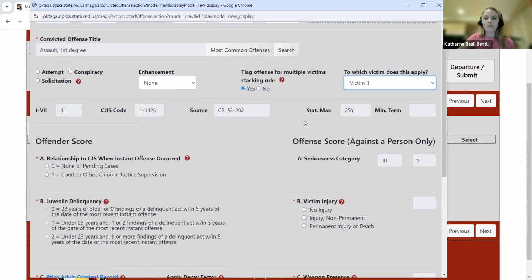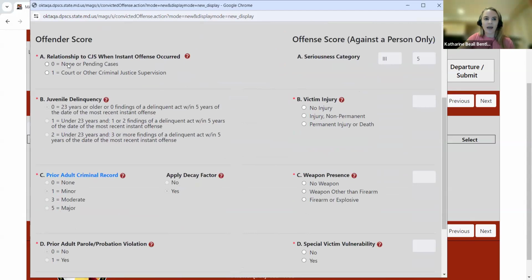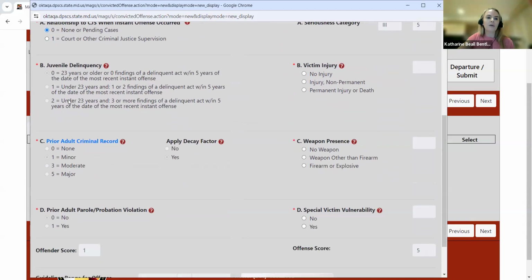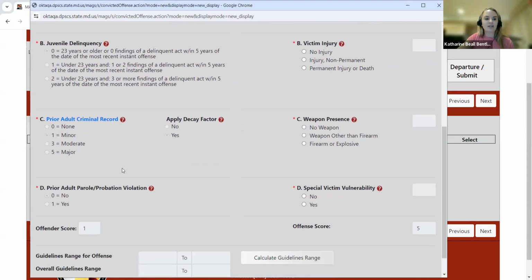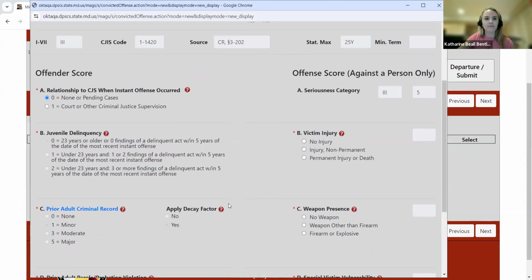All right, so jumping down to the offender score, I mentioned earlier that Part A, that relationship to the criminal justice system when the instant offense occurred, you would score that at the offense level. So I'm just going to select 0 here. And then we see B, C, and D of the offender score. That pre-populates with the information that I selected on that offender score tab. Once I make that selection for Part A, MAGS automatically calculates that offender score for me.